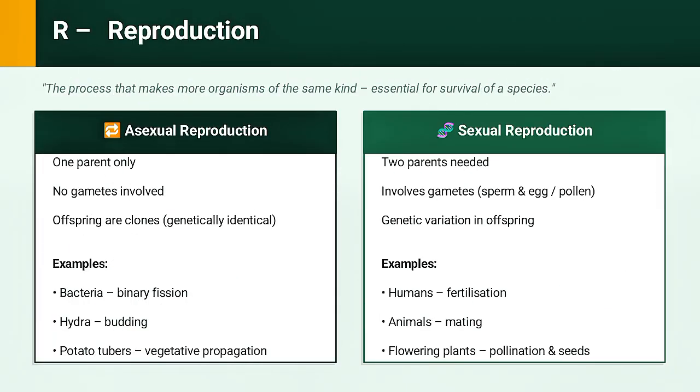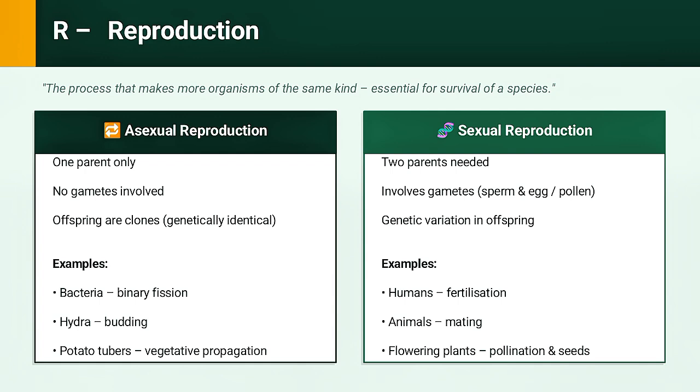Now R for reproduction, and this is the second R in MRS GREN. The definition of reproduction is the process that makes more organisms of the same kind. Why is this important? It ensures that a species does not become extinct. Without reproduction, life would stop.